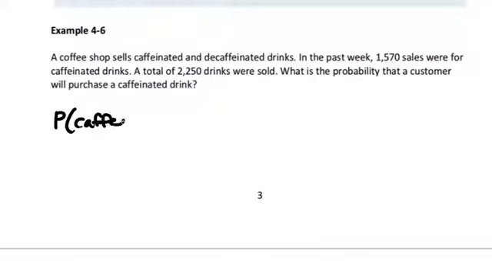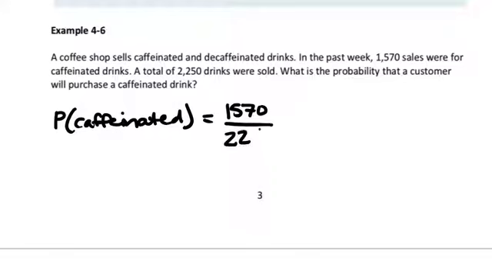So this time, we're calculating our probability based on past results. So we have 1,570 purchases of caffeinated drinks out of a total of 2,250. And if we divide those two numbers, this fraction is going to be able to be simplified, but it's much bigger, so you won't see anything like that in the homework. But if I divide those two, I get 0.6978. So it's almost a 70% probability that a customer will purchase a caffeinated drink.